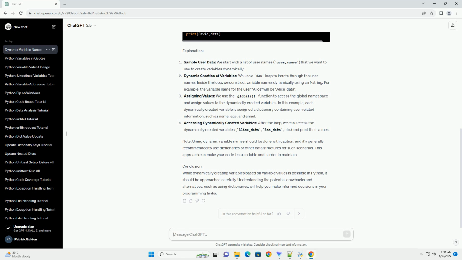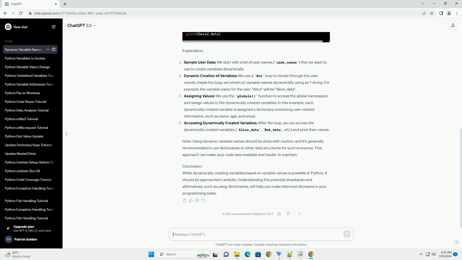Assigning values. We use the globals function to access the global namespace and assign values to the dynamically created variables. In this example, each dynamically created variable is assigned a dictionary containing user-related information, such as name, age, and email. Accessing dynamically created variables. After the loop, we can access the dynamically created variables, Alice_data, Bob_data, etc., and print their values.